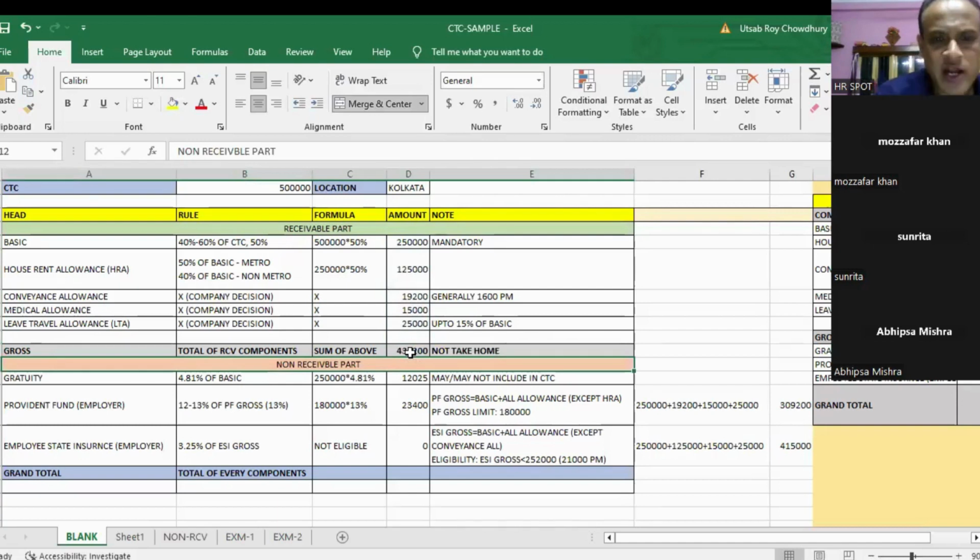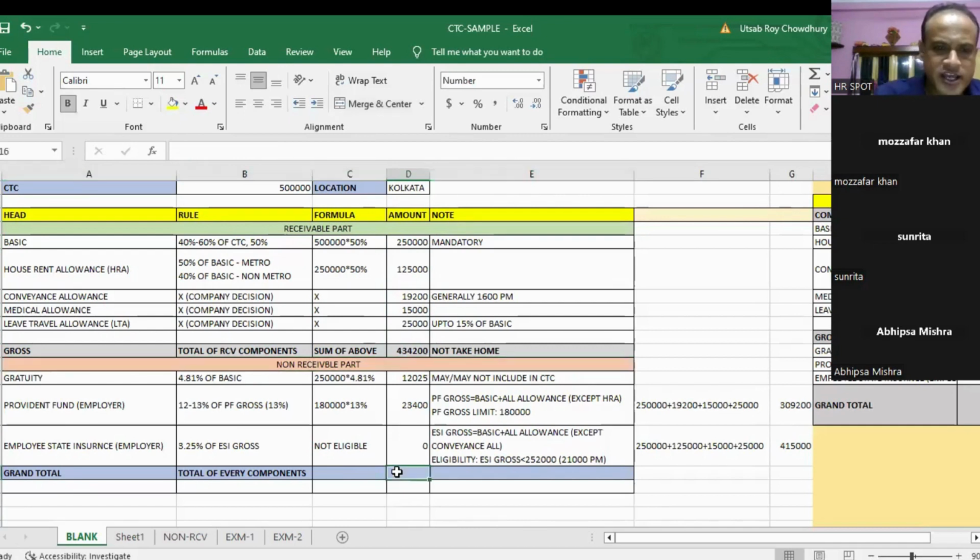Right? Now, whenever we are talking about the grand total, we need to calculate everything above. Whatever is above, we will calculate all of it.